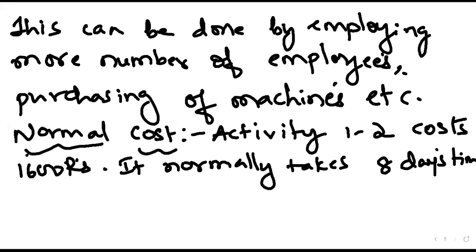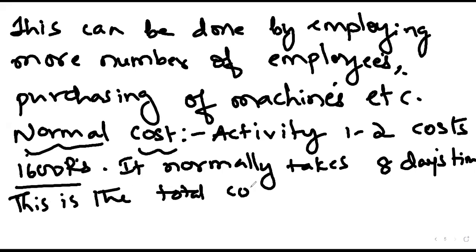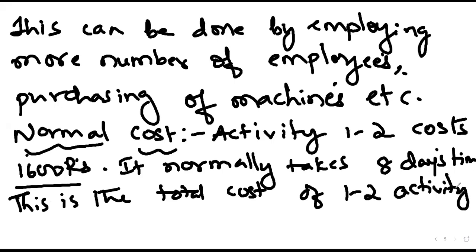So if this activity finishes on the 8th day, then the total cost is 1,600. This is the total cost of activity 1-2. Is it fine? Is it understood here? So for 8 days, this is the total cost. This is not the per day cost. This is the total cost for the complete 8 days.